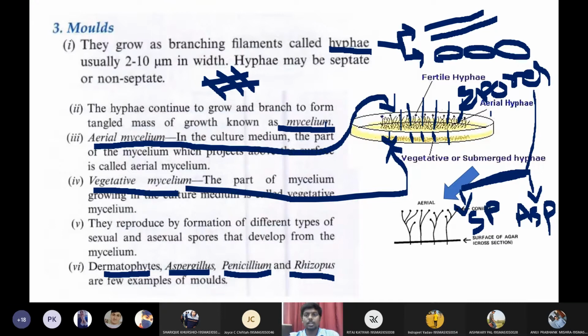Then last and finally is our dimorphic fungi. Just tell me one thing, students. At what temperature will we see yeast cells in dimorphic fungi? 37. At body temperature, you will see yeast cells. Whereas below body temperature, around 25 to 30, you will see the mycelial mold form. Very good. Those fungi are called dimorphic fungi.